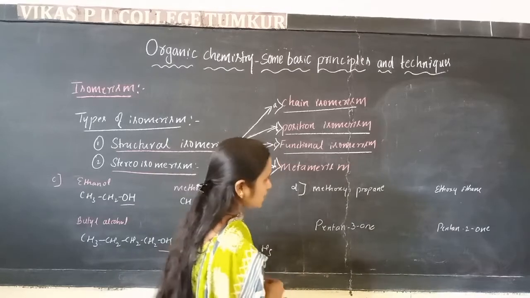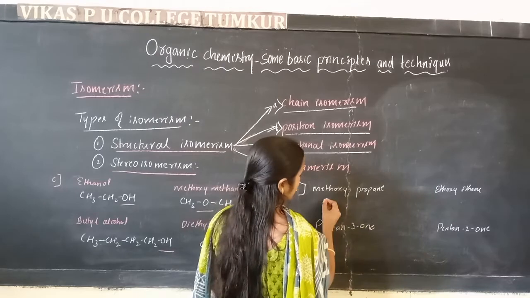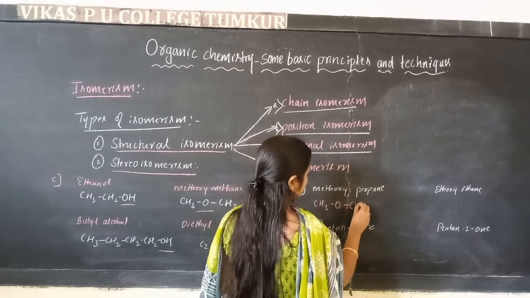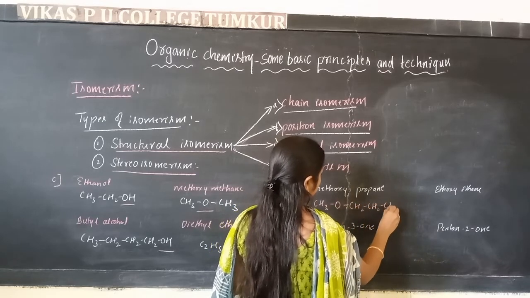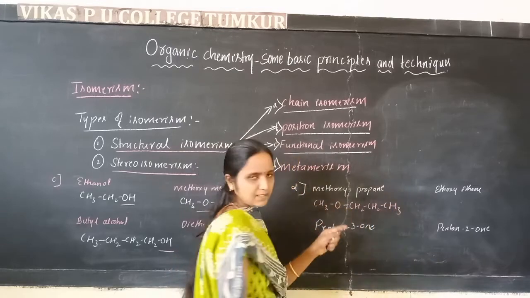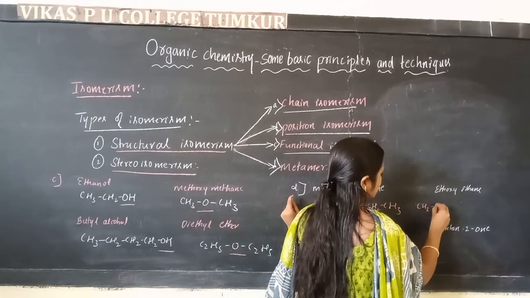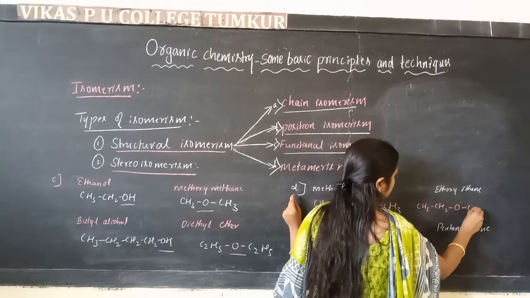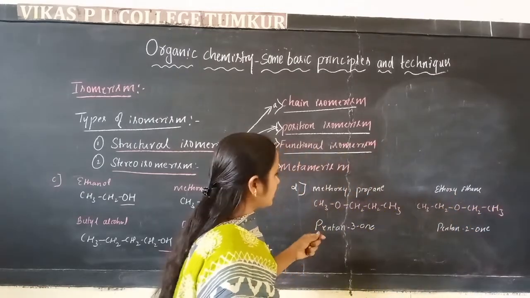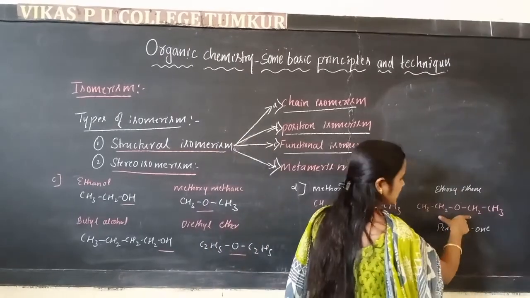Example for metamerism is methoxypropane and ethoxyethane. That is CH3OCH2CH2CH3. This is the structure of methoxypropane. Then ethoxyethane is CH3CH2OCH2CH3. This we call as ethoxyethane.